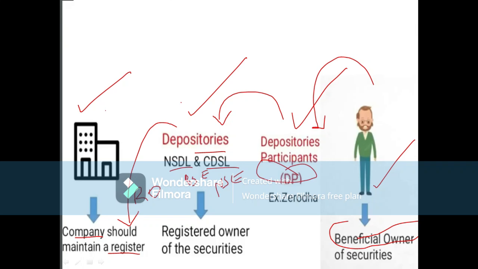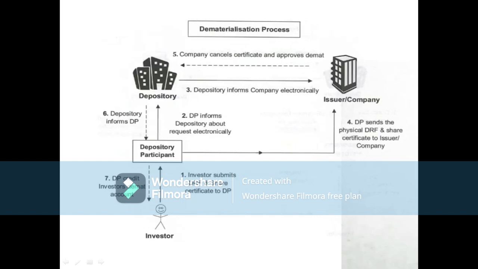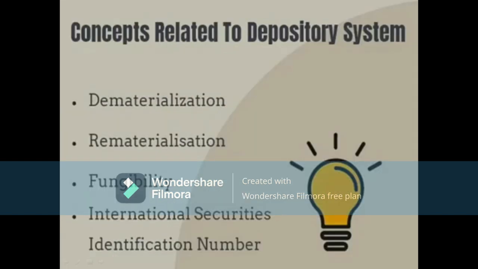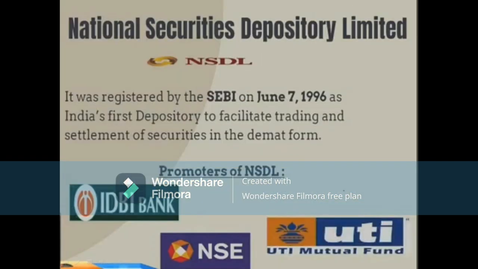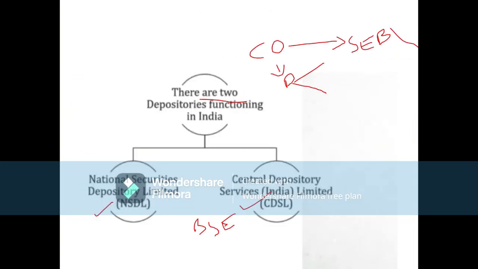and depositories are known as the registered owners. Right? Now, if we see what are the concepts related to depository system. Okay, so the concepts related to depository system, under this we can study about dematerialization, rematerialization, fungibility, international securities identification number. All these can be studied. So if we see the overview of depository system, okay,